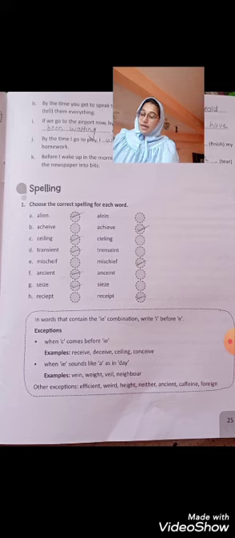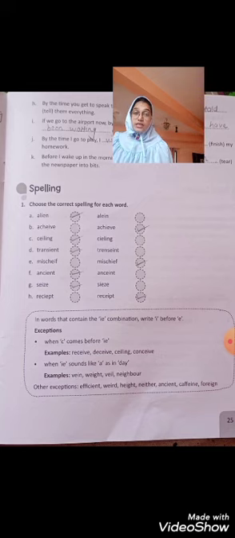Then we have future perfect continuous tense. In that, the structure is will plus have plus been, that is will have been, plus the present participle of the main word. Then we learned about the spellings, the EI and IE concept. So this is your worksheet number 2. I hope you understood all the exercises.